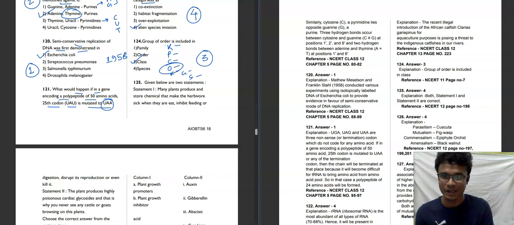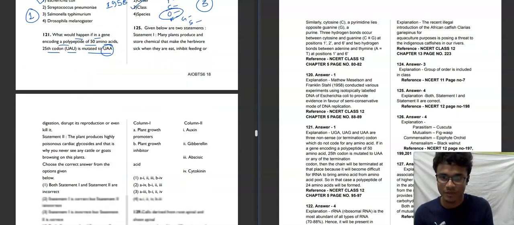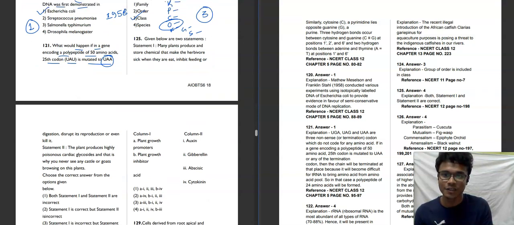Moving towards the next question, 125. Given below are two statements. Many plants produce and store chemicals that make the herbivore sick when they eat it, inhibit feeding or digestion, disrupt its reproduction, or even kill it.